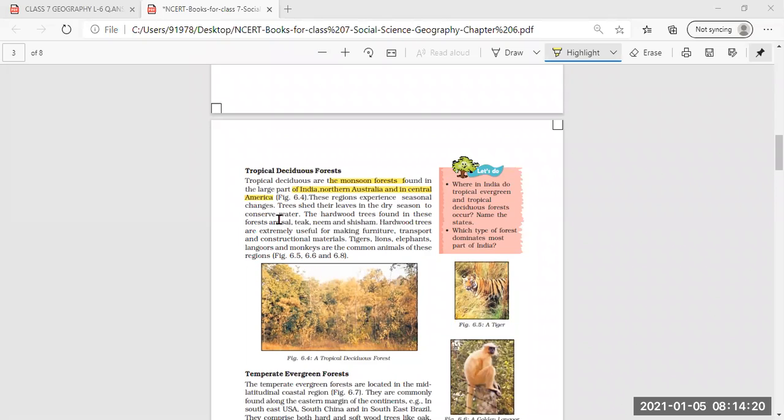The hardwood trees found in this forest are sal, teak, neem, and shisham. These are very useful hardwood trees. The barks of the trees are very useful for making furniture, transport, and constructional material. And the animals found are tigers, lions, elephants, langurs, and monkeys.